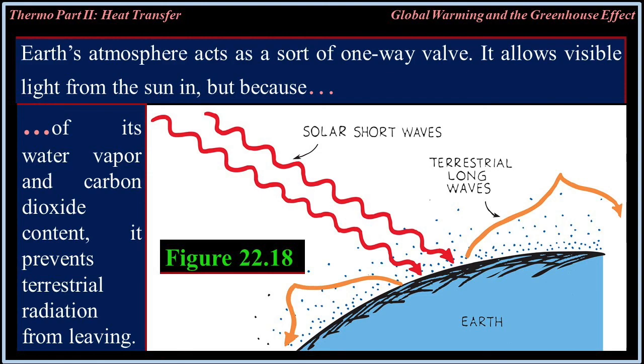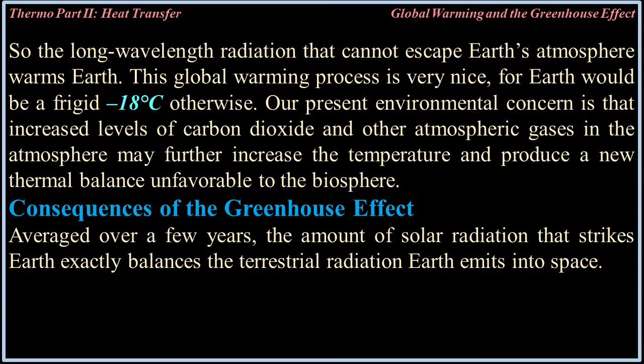Figure 22.18: Earth's atmosphere acts as a sort of one-way valve. It allows visible light from the sun in, but because of its water vapor and carbon dioxide content, it prevents terrestrial radiation from leaving. So the long wavelength radiation that cannot escape Earth's atmosphere warms Earth.